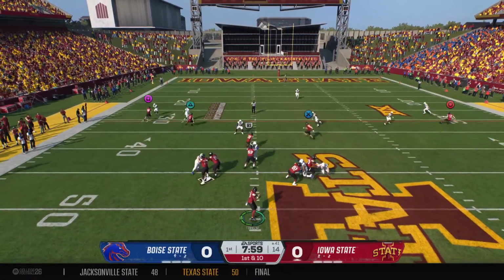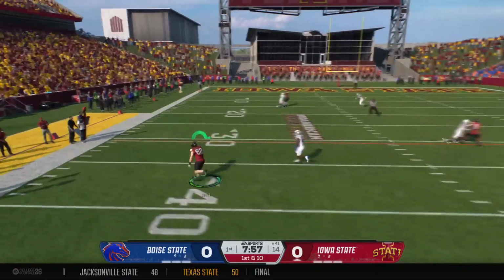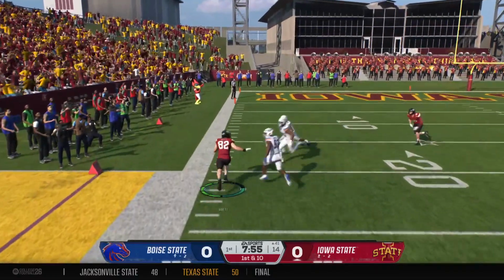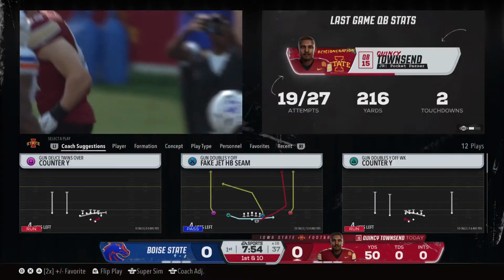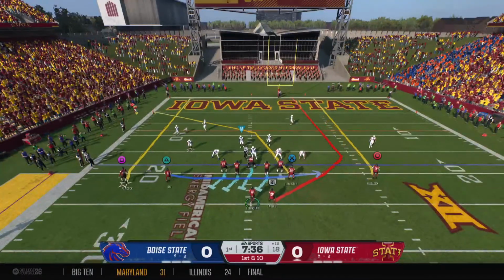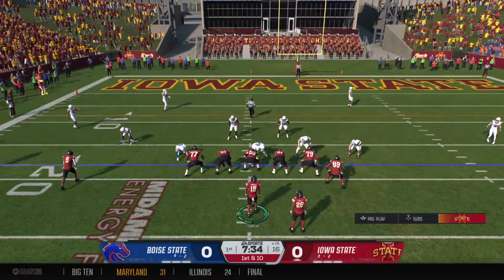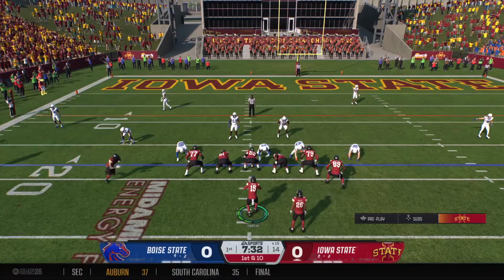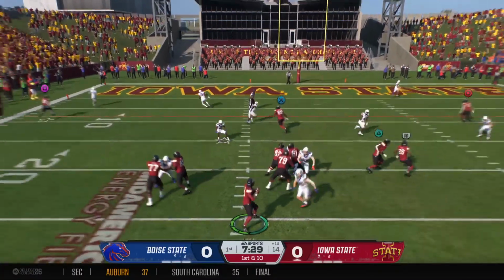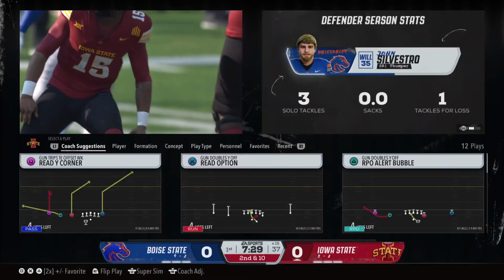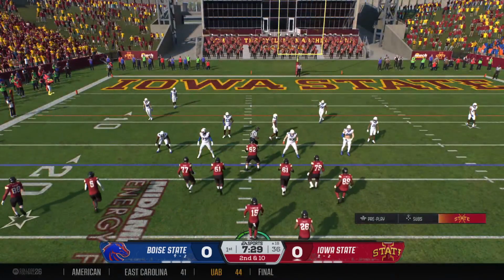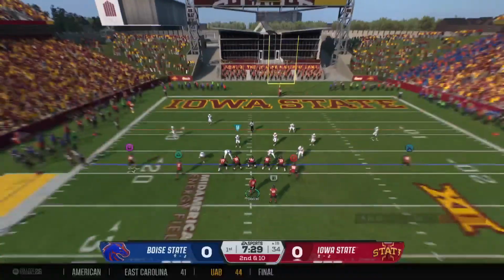To the air on 1st down. Quickly out to the tight end. Knocked out of bounds. They're in the red zone. Mark it at the 17, and they are set up. The Cyclones started this drive backed up in their own end, and now they've moved into position to score. Under fire. And he was hit just as he released it, and it falls to the turf. Plenty of work to do here on 2nd and long.